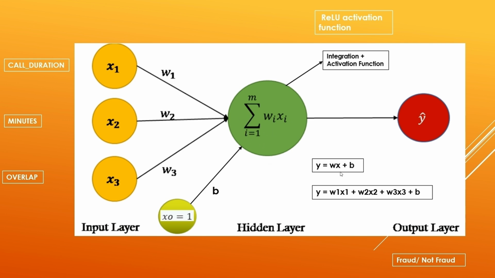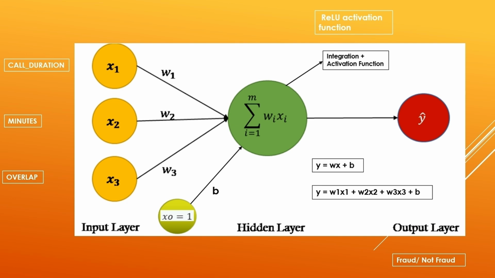That's why the equation was like this: y is equal to wx plus b. And if we have multiple neurons, then it becomes y is equal to w1 x1 plus w2 x2 plus w3 x3 plus b.